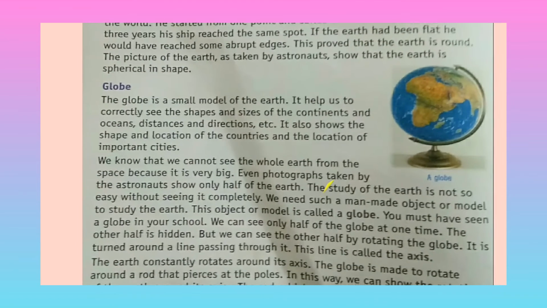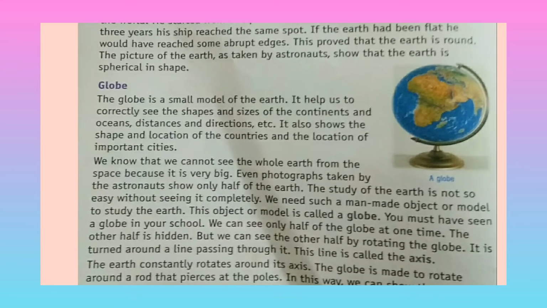Now, the globe. A globe is a small model of the earth. You can see this small model, or miniature, of the earth. Why do we have to make that small miniature of the earth? We cannot see the whole earth at a time, and even astronauts cannot take a picture of the whole earth at a time.